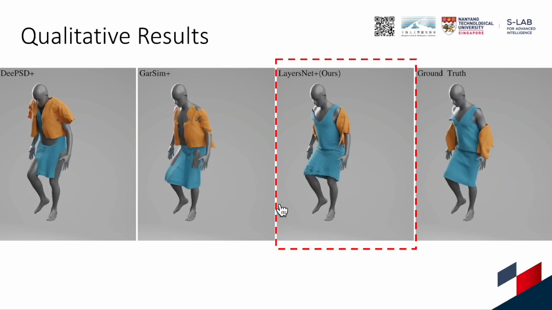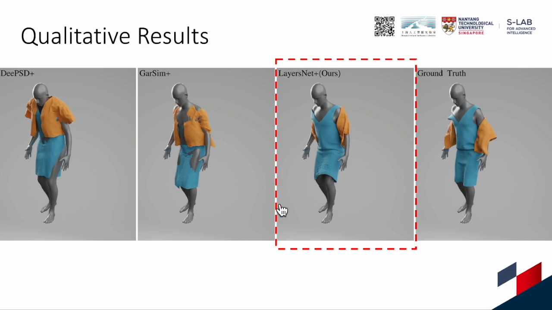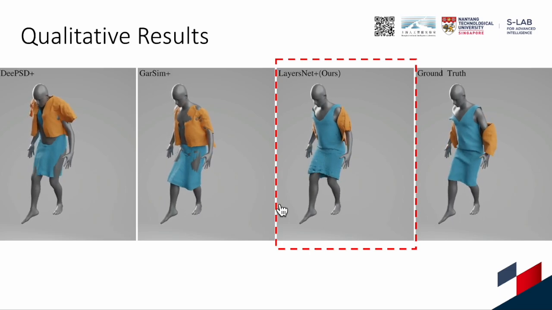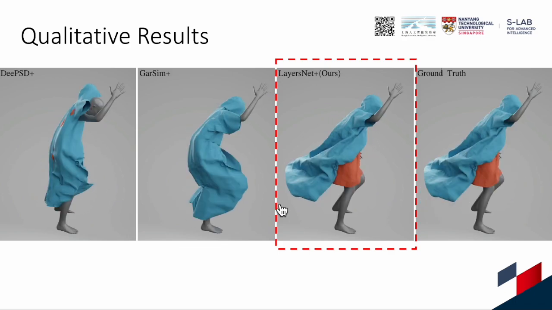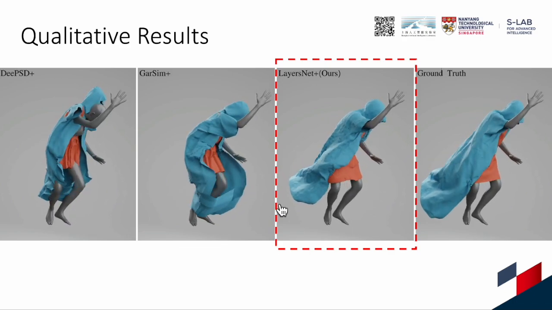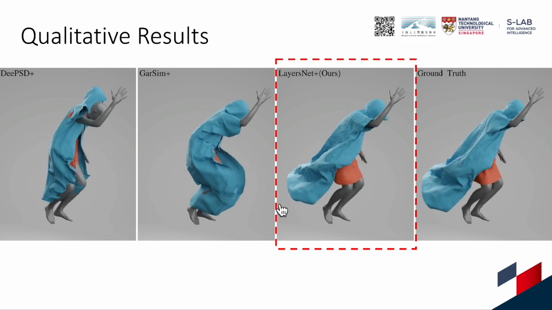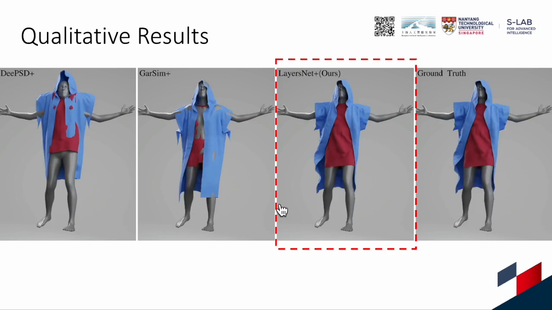As shown in the videos, the baselines have difficulties learning the rich dynamics in D-Layers due to the design based on linear blend skinning. The garment-to-garment and garment-to-human interpenetrations are more obvious. In contrast, our LayersNet is able to achieve vivid and realistic dynamics similar to the ground truth.